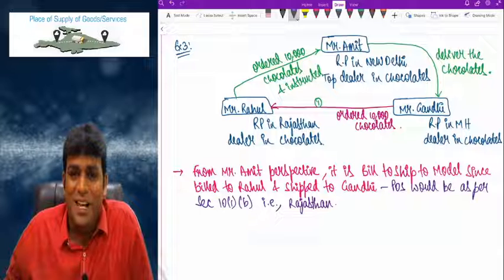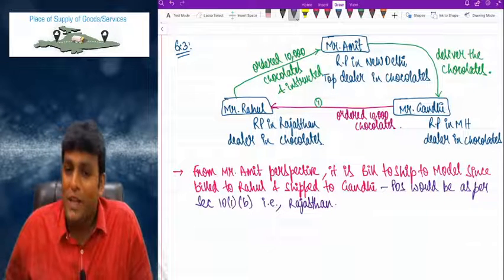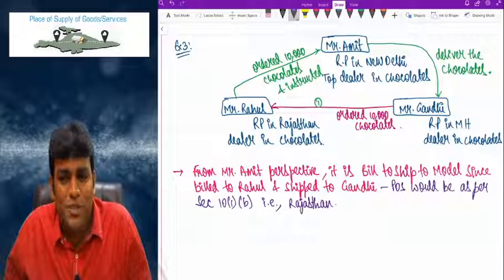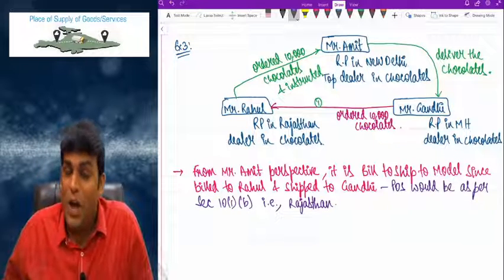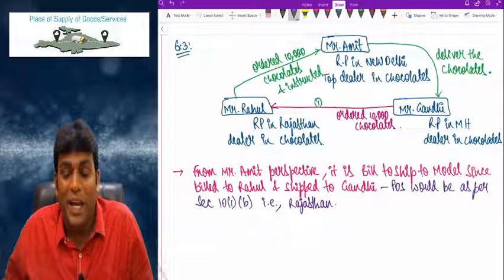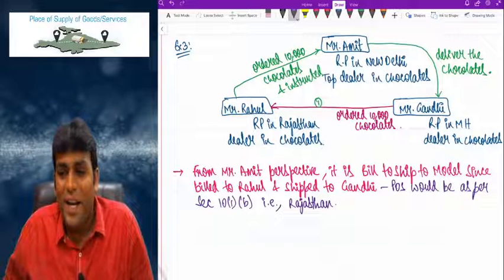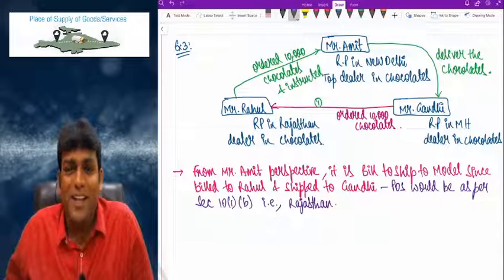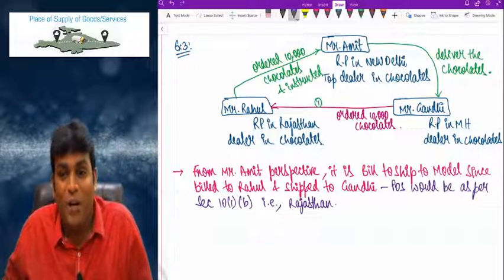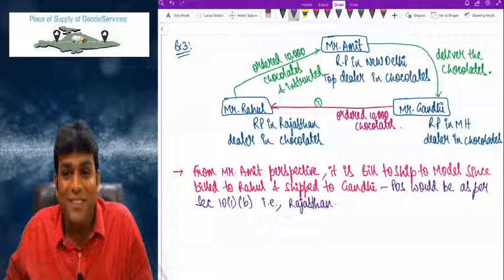Here in our example, Rahul instructed. The principal place of business of Rahul is Rajasthan. That is why the answer is Rajasthan.